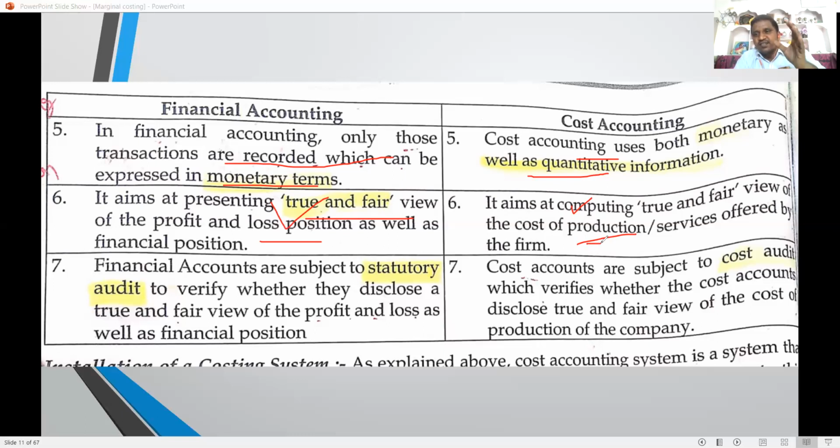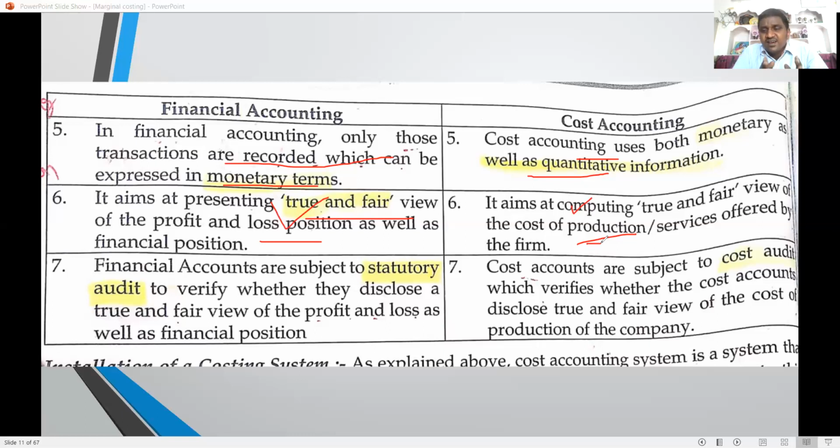Financial accounting comes under financial audit. Those who have completed CA, chartered accountancy, practicing chartered accountants, do the financial audit. Cost audit is done by the CMA. Those who are practicing CMAs do the cost audit. So these are the major differences.